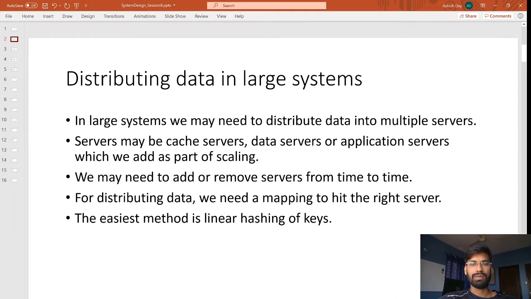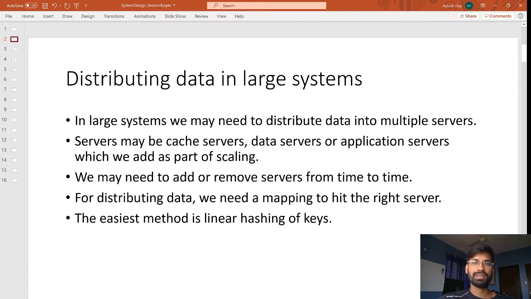At some point we may need to remove a server, let's say because it is not healthy, and we need to know what impact that creates in our network. For distributing data, we need a mapping to hit the right server.